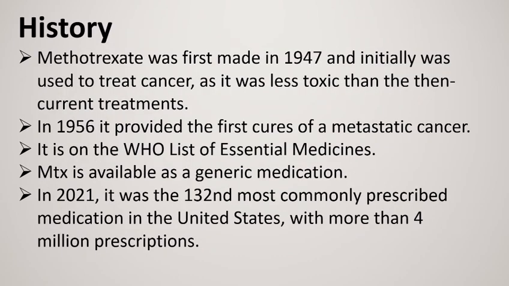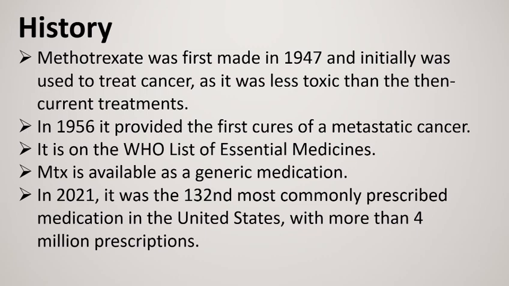The history of methotrexate begins a few years earlier. In 1945, the American researcher of Indian origin Yellaprakada Subbarao first isolated folic acid from the liver in the laboratory of a pharmaceutical company. In the same year, the researcher and his teammate also discovered a microbial source from which they subsequently synthesized folic acid. Methotrexate was first made in 1947 and initially was used to treat cancer as it was less toxic than the current treatments. In 1956, it was provided as the first cure of a metastatic cancer.